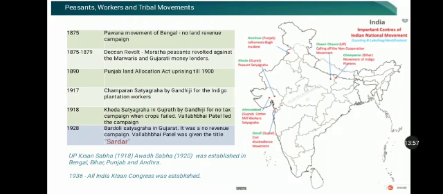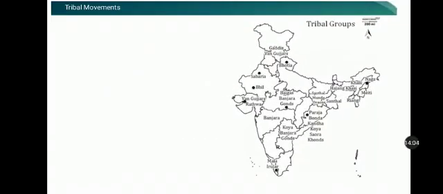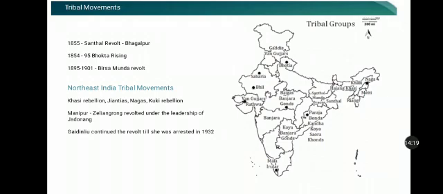Apart from this, we also had some uprisings from the tribes. Not only peasants, the tribes also equally participated in the struggle. They had their own intentions, their own problems to express, their own demands. But what was the reason for the tribals to revolt? The tribals' mainstay was shifting agriculture. They used to hunt, they used to fish, and use the products they got from the forest.